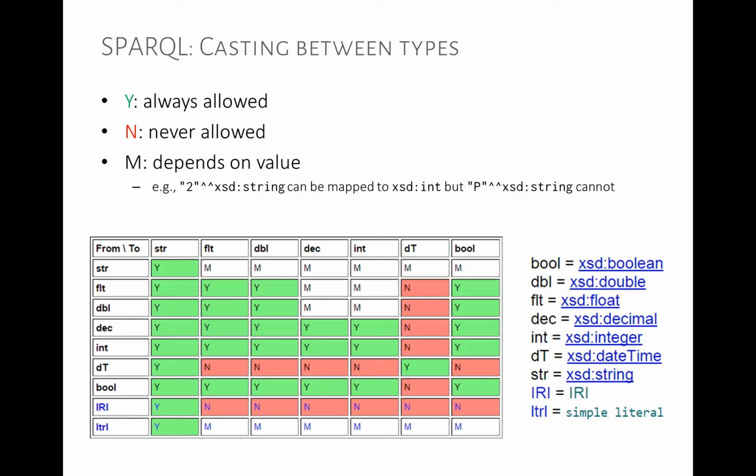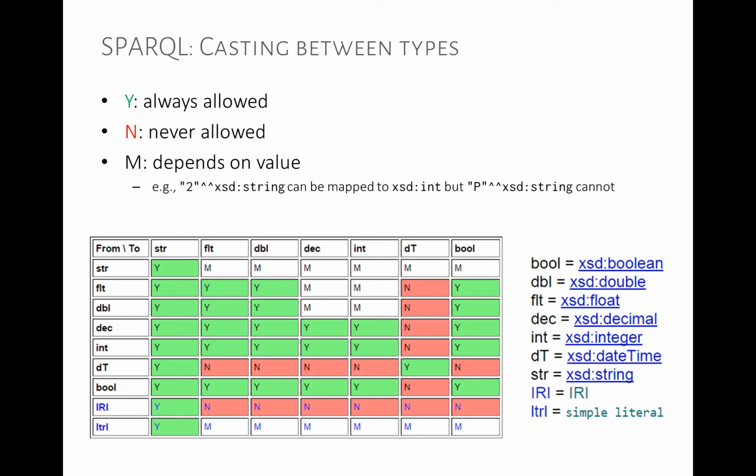We can also, in some cases, have this m value, and the n value as well. For example, we cannot convert from a float to a date time. That doesn't make sense. So we have some no's, and then we have some m's which are maybes, which depend on the value.